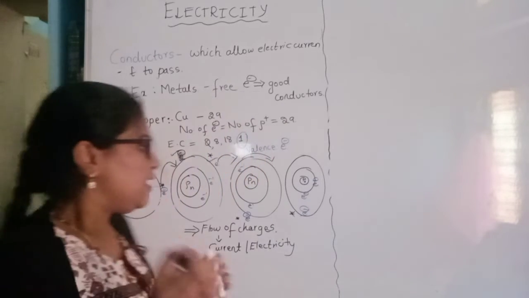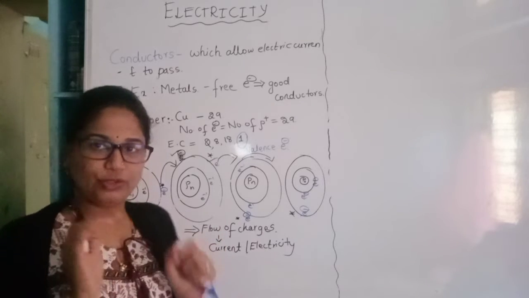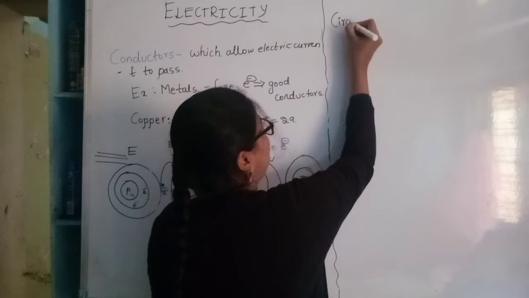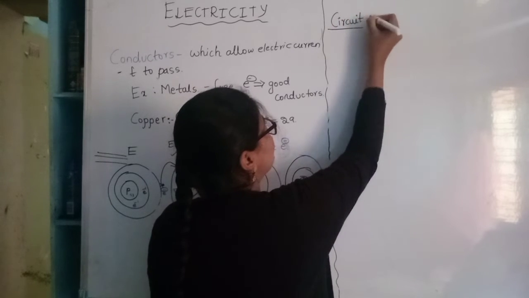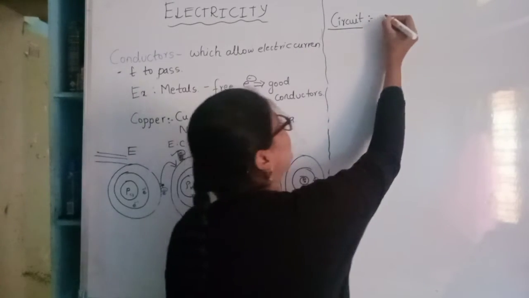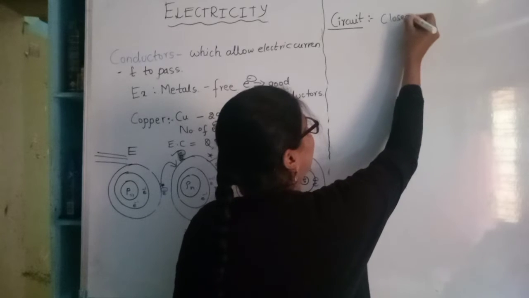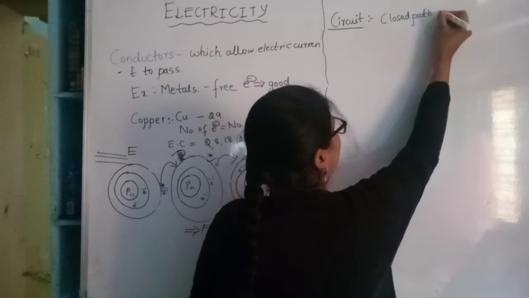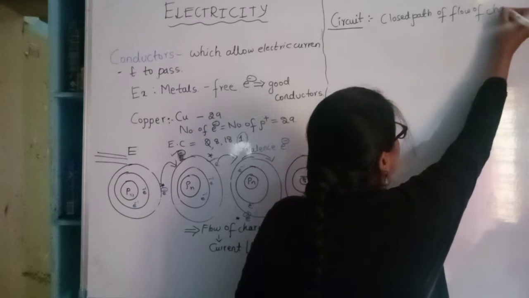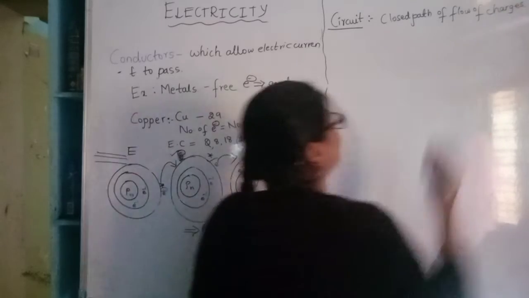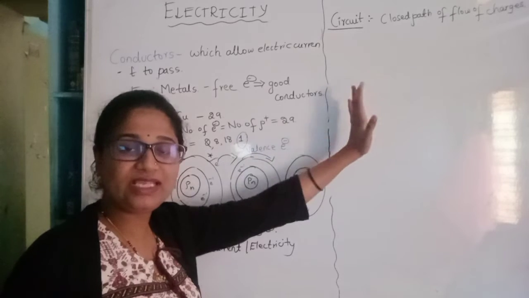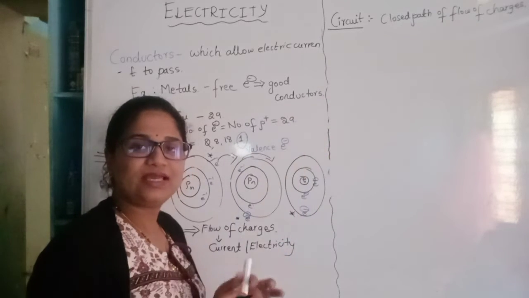Right. Now, let us study about the circuit. So what is a circuit? From lower classes we learned about the circuit. The circuit is nothing but a closed path of flow of charges. Let us understand this definition in detail by drawing a circuit diagram.